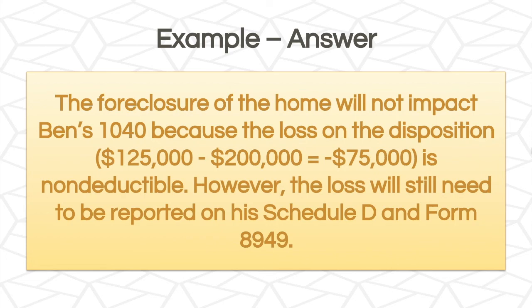So the foreclosure of the home will not impact Ben's 1040 because the loss on the disposition is non-deductible. So we're actually going to use the lesser of the fair market value or the balance of principal outstanding. So we're going to use that $125,000 amount. And we take into consideration the cost basis of $200,000. So there's a $75,000 loss. The loss will still need to be reported on his Schedule D and Form 8949, but the loss will not be deductible.